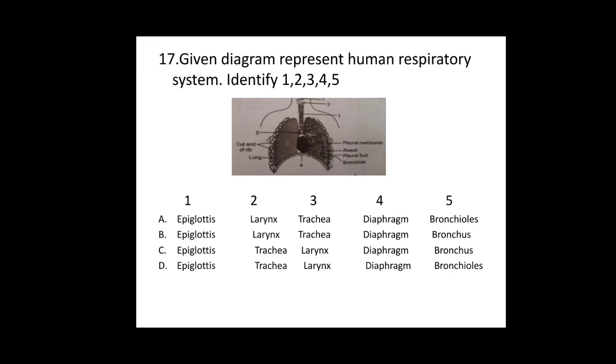Fourth one, on the lower side you can see a dome shaped diaphragm. Fifth one, here you can see the division of the trachea into the left bronchi and right bronchi. Here they have shown only one side of the bronchi. Plurally it is bronchi and singularly it is bronchus. So for the 17th question, option B is the correct answer.